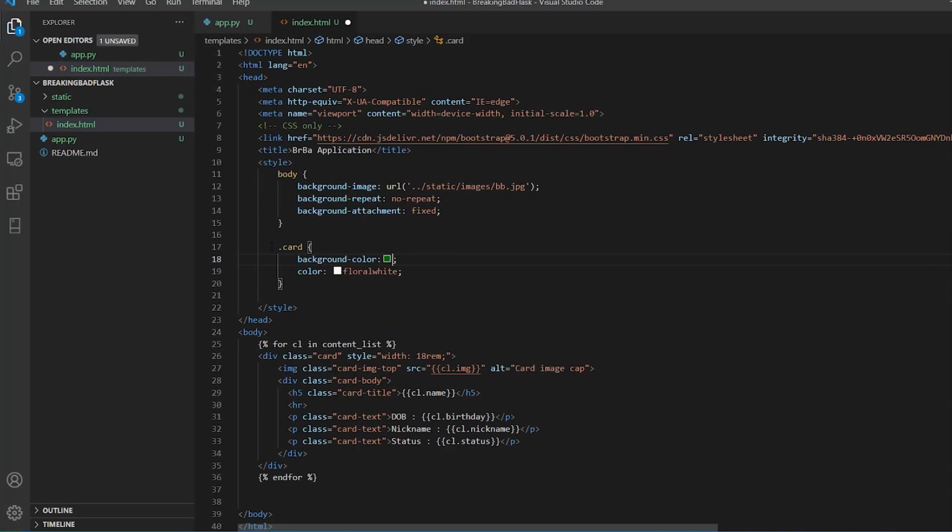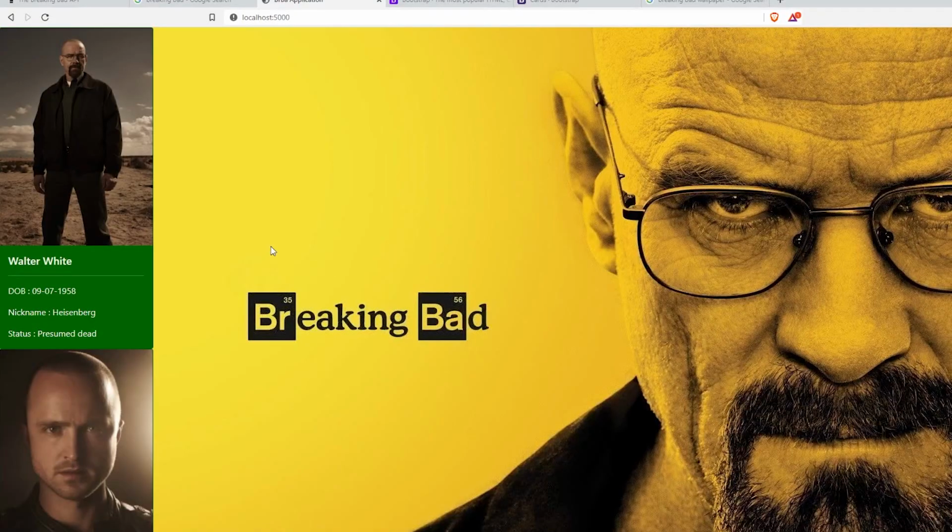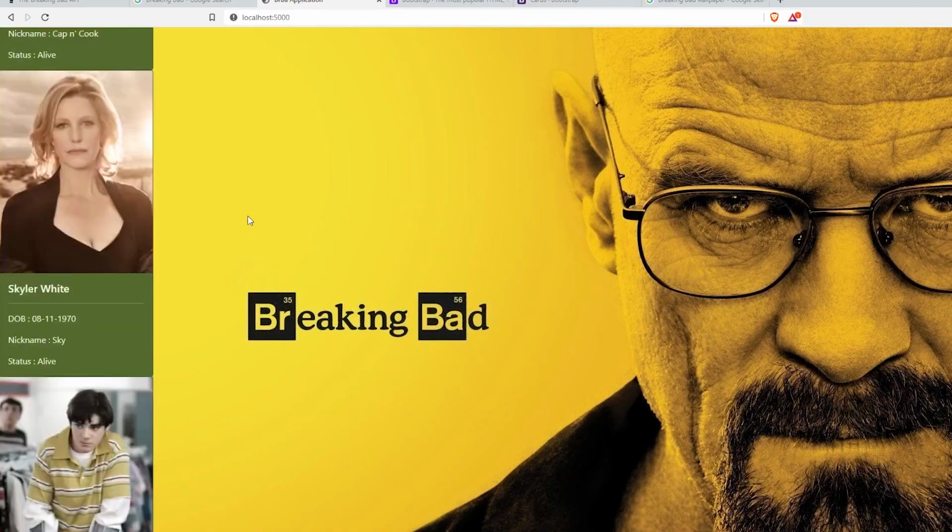Okay, so yeah, you can try any other color combination. I'll just keep dark olive green the way it was, and I'll control it. And this is it. And any minor changes.